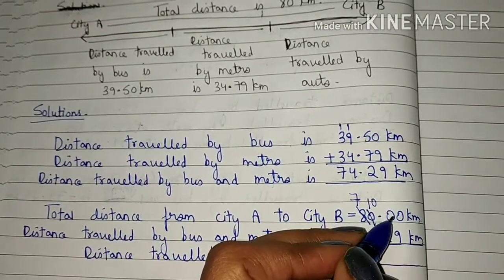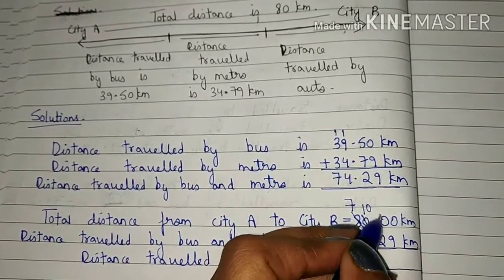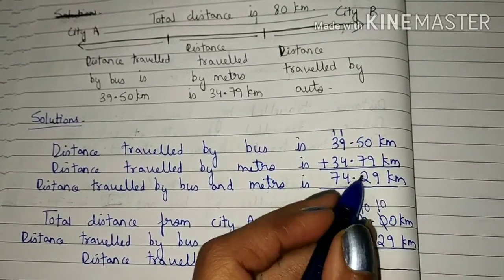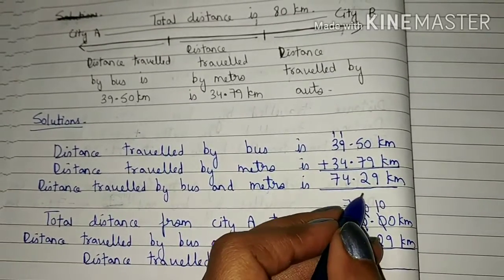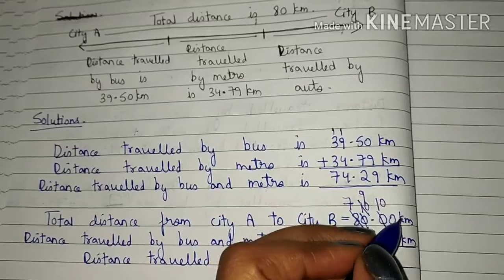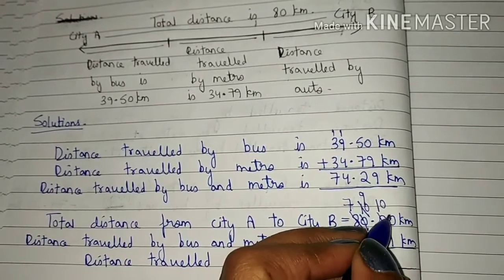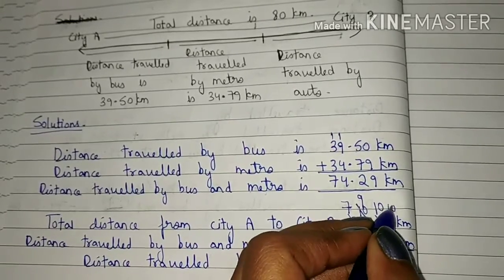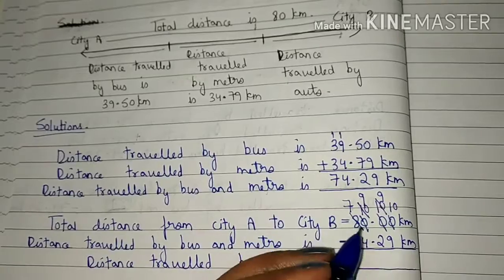Now students, again we will borrow one from 10 to here. So this number becomes 10 and this number becomes 10 minus 1 is 9. Students, again we will borrow one from 10 to here. So this number becomes 10 and this number becomes 10 minus 1 is 9.